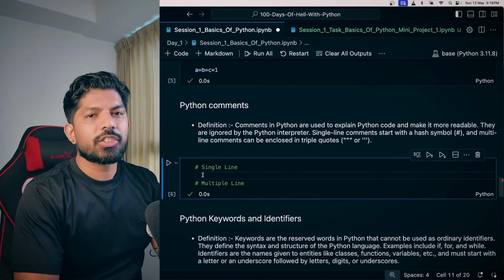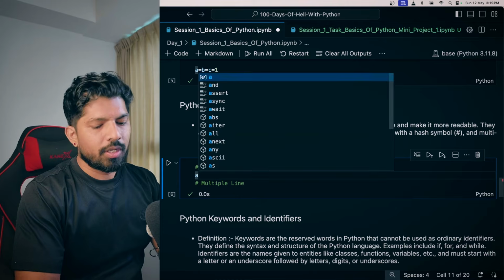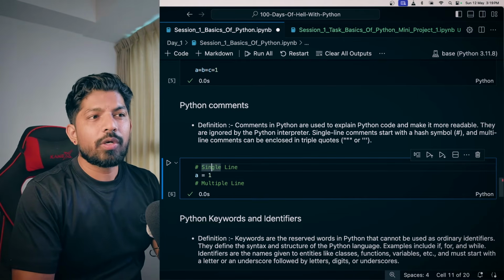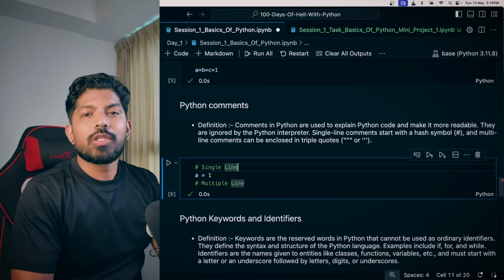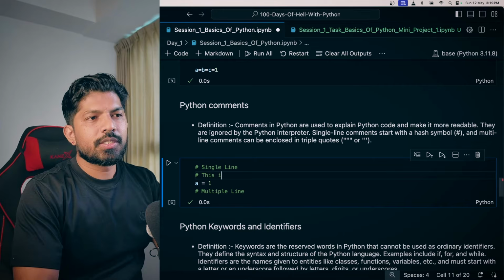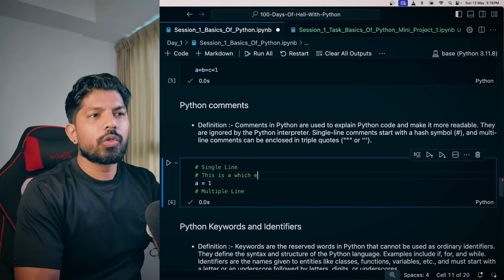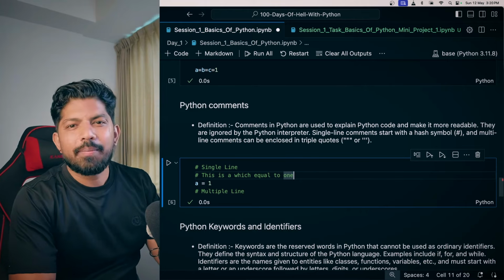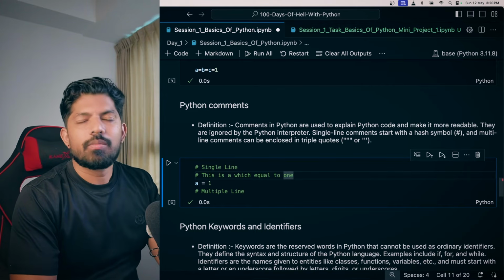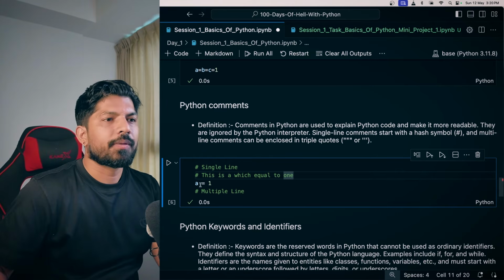So how can we mention a single line comment? For example, you are declaring a variable a equals 1 and you want your teammates to know what this variable does. So you can just type a comment, this is a, which is equal to 1, and you can type anything, why you are declaring it and why you are giving this name here, so it will be much easier for the other people.